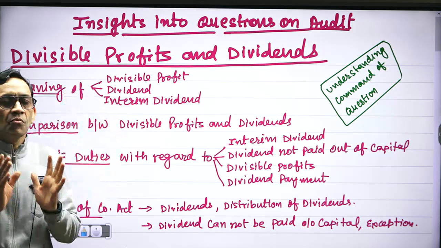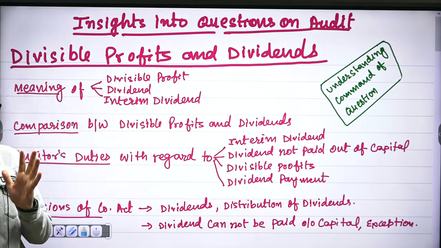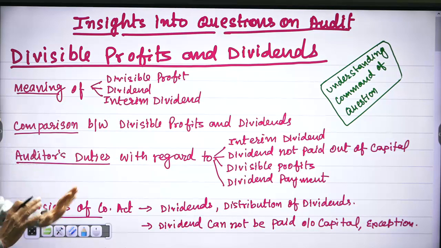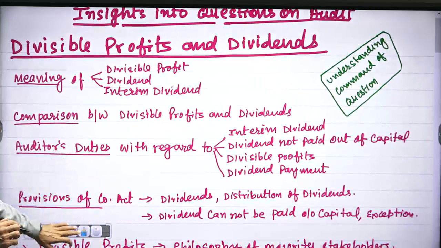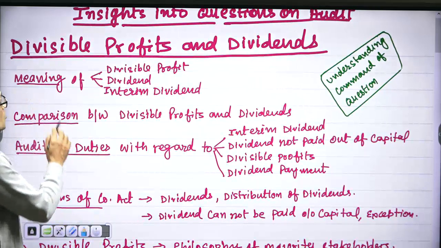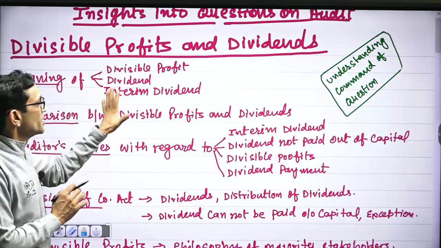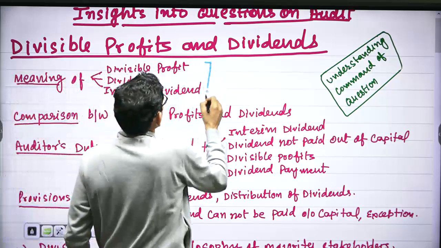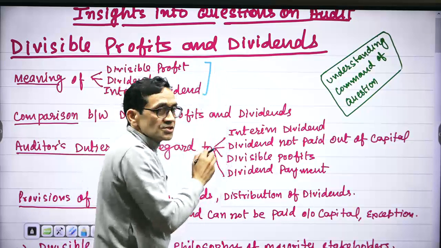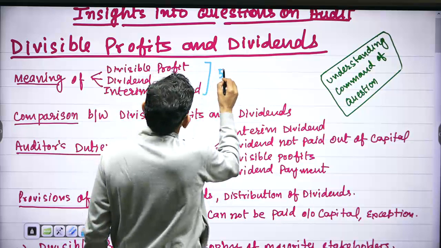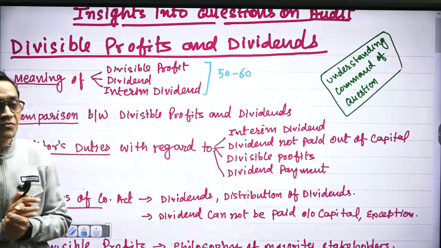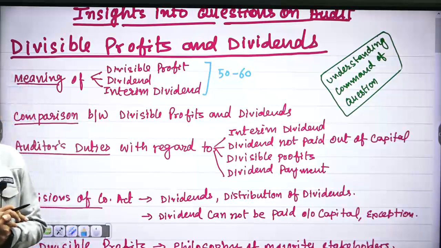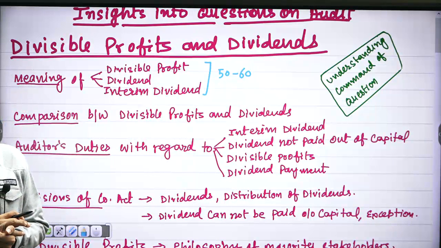You know that most important area in audit is divisible profit and dividends. If you see past year questions in divisible profit and dividends, you have been asked meaning of divisible profit, dividend and interim dividend. Take care, this meaning cannot be written in just 10-15 words. You have to write meaning in around 50 to 60 words. If you don't write 50 to 60 words, you cannot expect 5 marks, right?